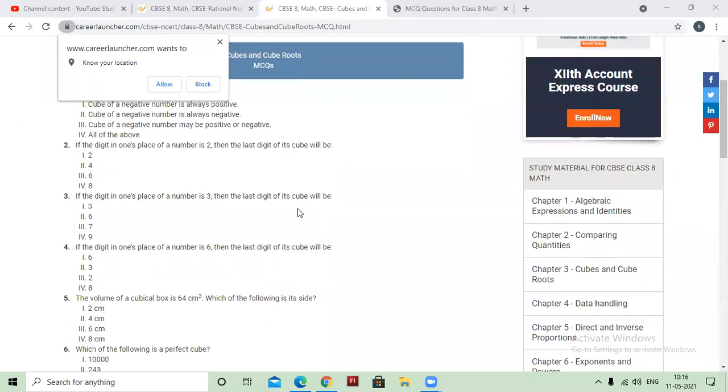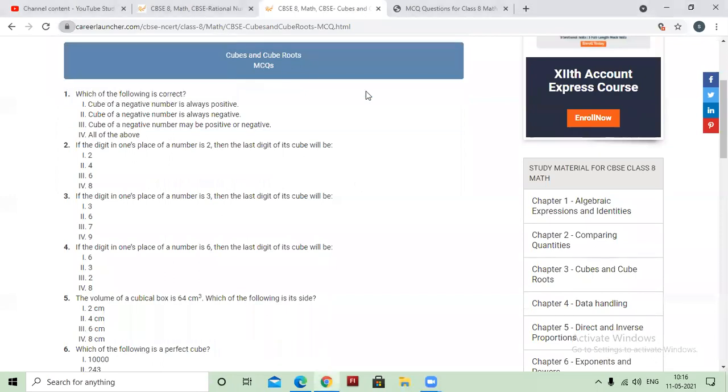Okay, good. Next: if the digit in the ones place of a number is 7, then the last digit of its cube will have... Yes, Prabsharan. Ma'am, the third option, 7. Okay, very good. If the number is having 3 at its last place, then its cube will have 7. And if the number is having 7 at its last place, then its cube will have 3. So both are reverse of each other.